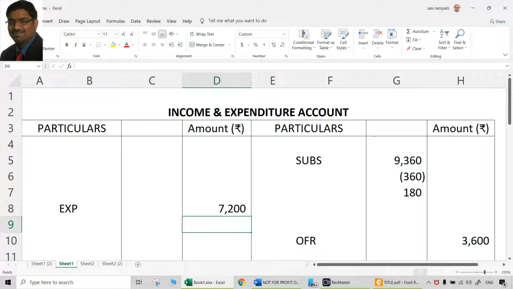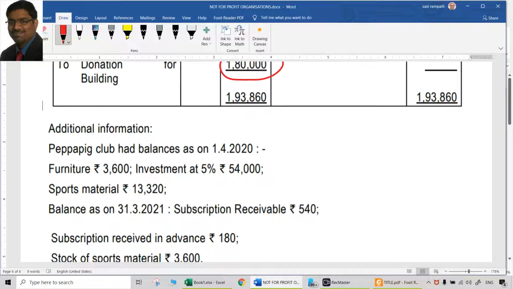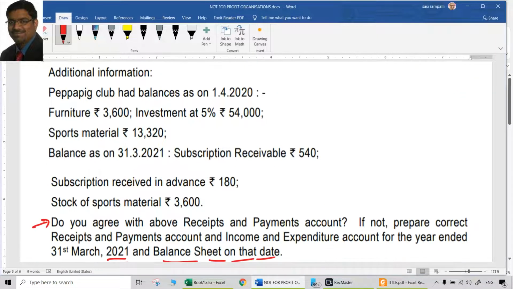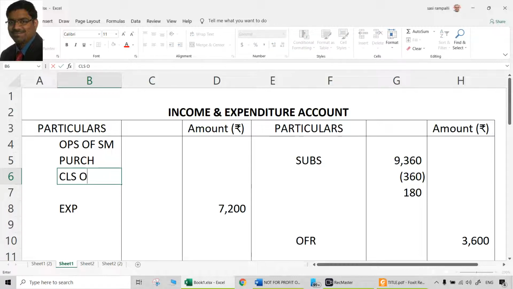Sports material 5,400 is given as a separate payment here, which is as good as purchases. As I said earlier, you can have a separate working note for them, or you can simply take it like sports material. There is opening stock also. Opening stock of sports material is there, and closing stock of sports material is also there. So opening stock of sports material, add purchases, deduct closing stock of sports material.